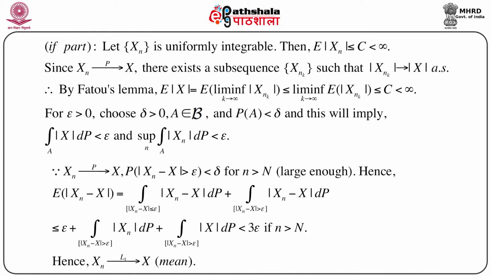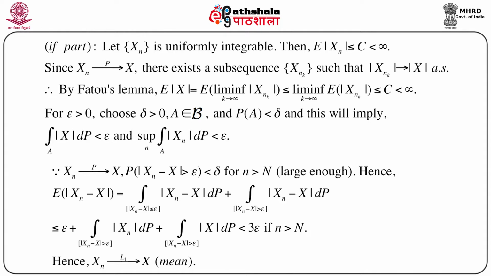So, this quantity is less than or equal to lim inf as k goes to infinity of expectation of |xnk|, and since expectation of |xn| is less than or equal to c, we can immediately write expectation of |xnk| is less than or equal to c, and again this does not depend on k. So, this expectation of |x| is less than or equal to c and c is less than infinity.